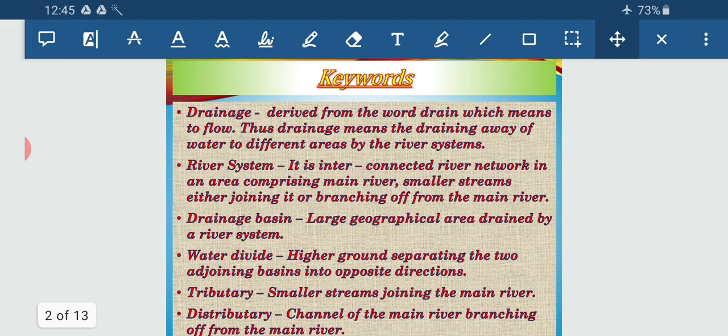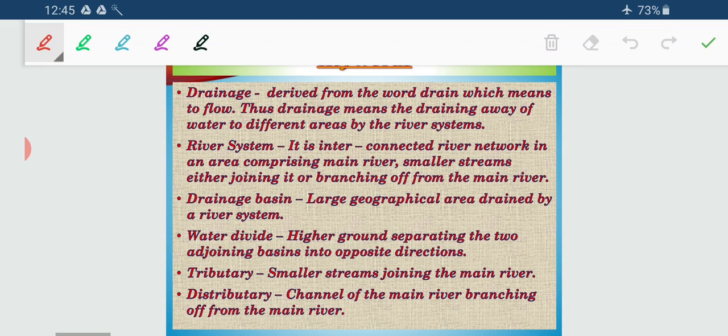First of all you should know what drainage is. Drainage has been derived from the word drain, which means to flow. So what does drainage mean? Drainage means the draining away of water to different areas by a river system.